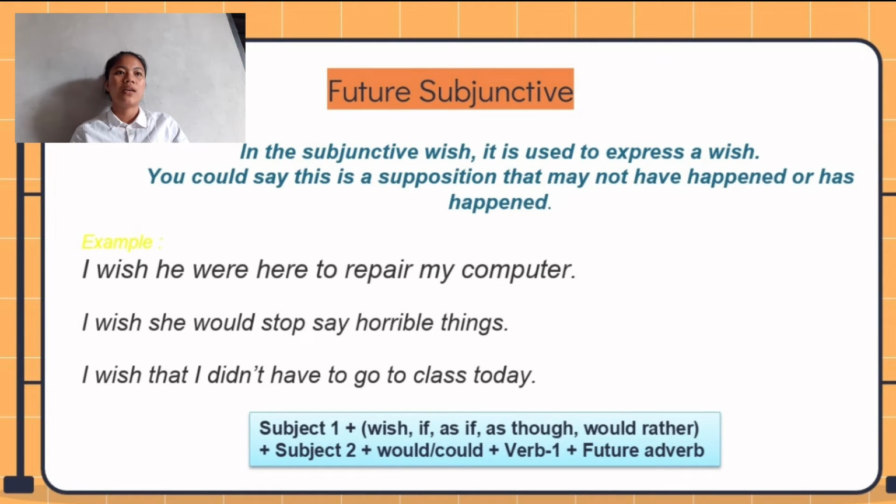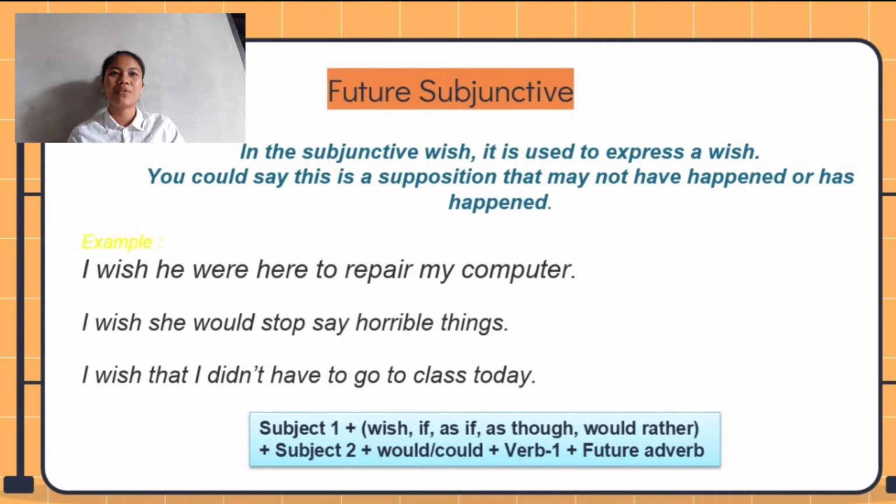You can use the pattern: subject plus wish, if, as if, as though, would rather, plus subject, then would or could, and then verb 1 and the future adverb. And then you can see, for example number 1, which one is the subject? Can you guess?